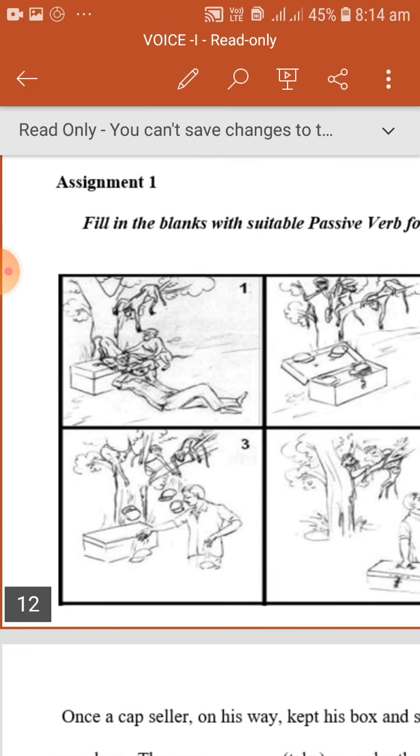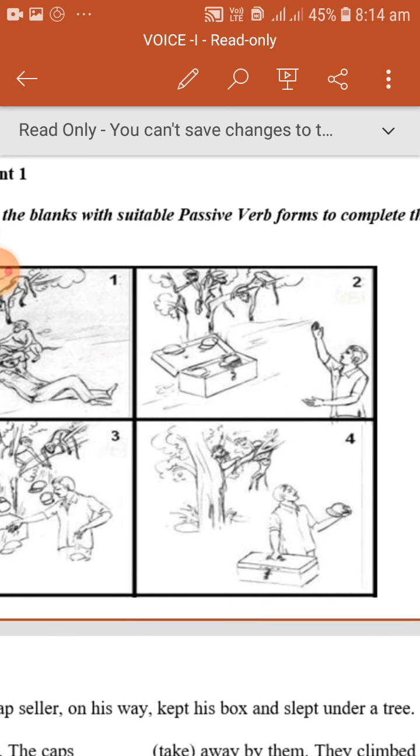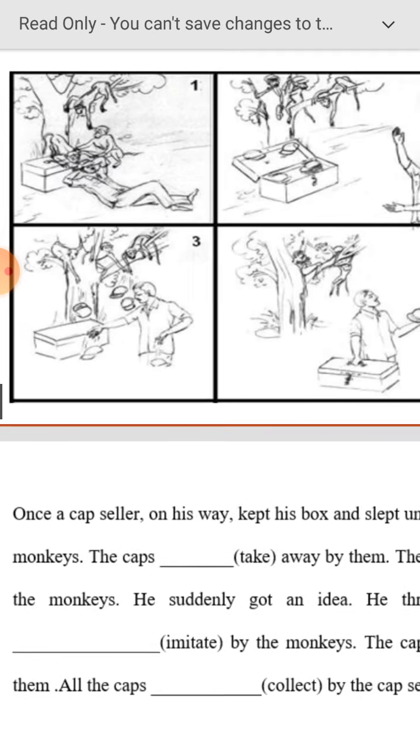Here you can see a man, monkeys, and a box, and the box contains caps. So we can imagine that he is a cap seller. So let us see how things are.